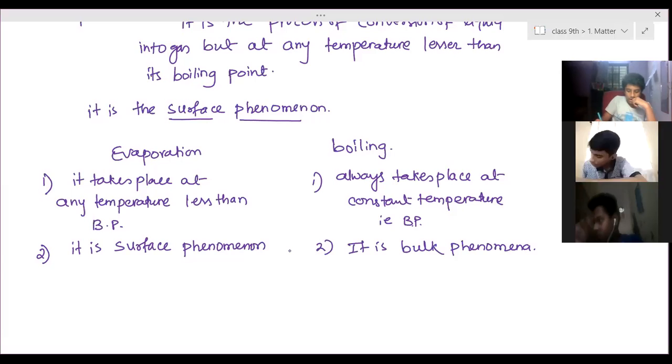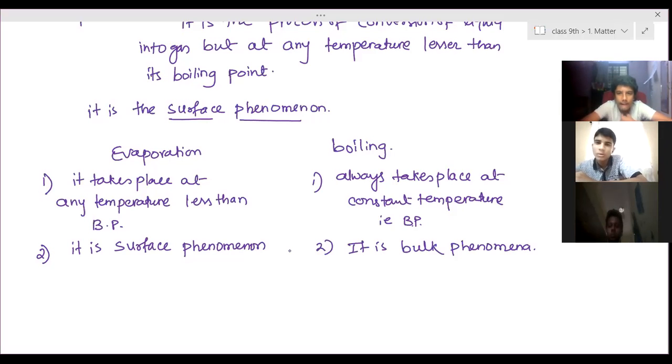But in boiling, what happens? All the particles of water get converted into gaseous state, not one by one, all of them. In boiling, every liquid particle gets converted into gaseous state. But in evaporation, only the particles present on the surface get converted, not the whole liquid.